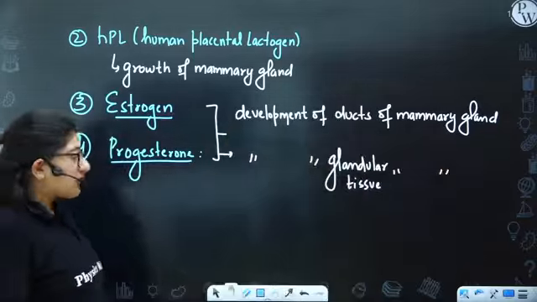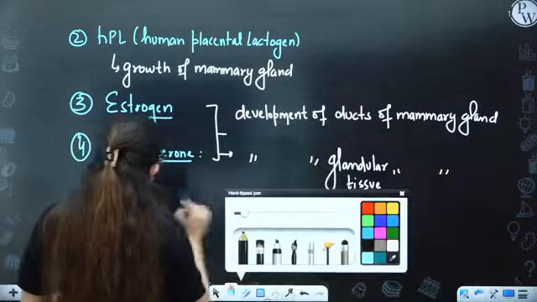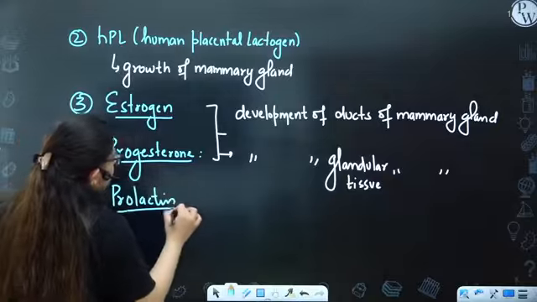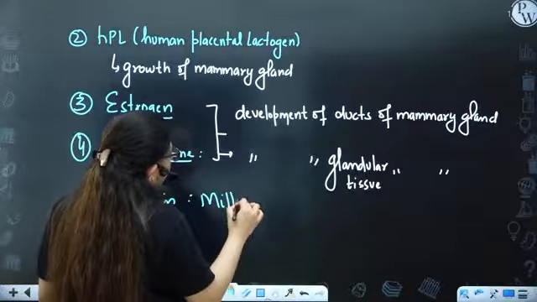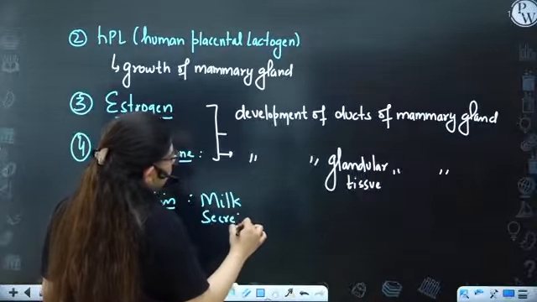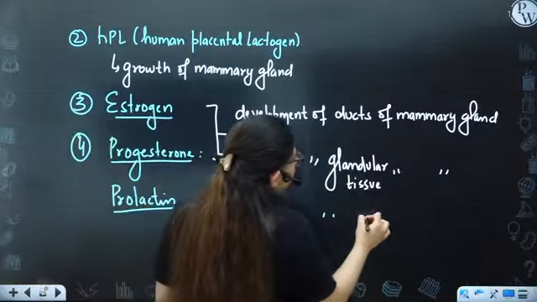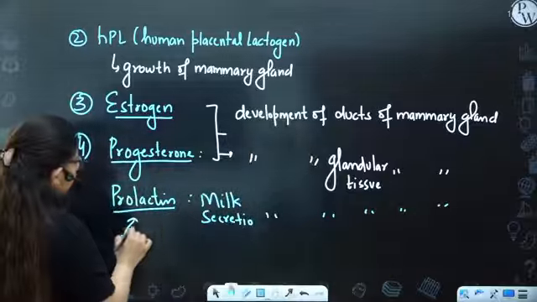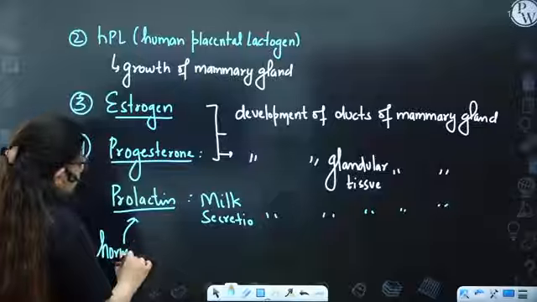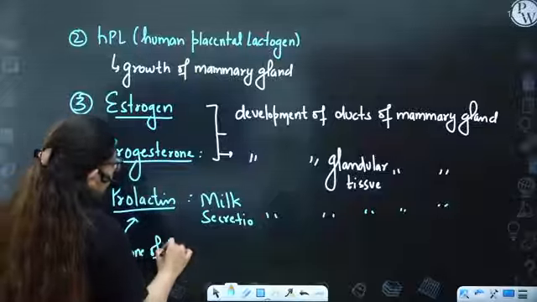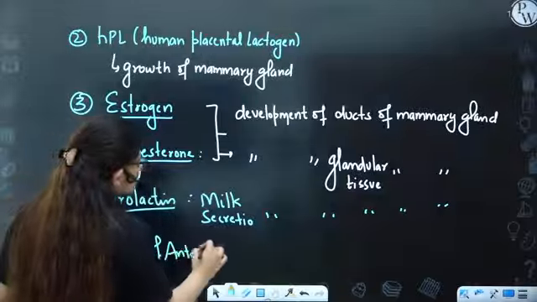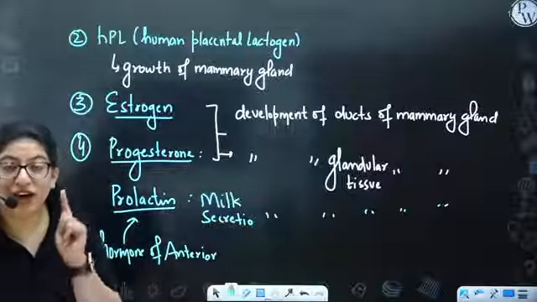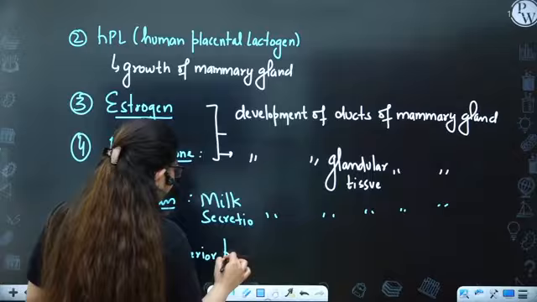Apart from this, there is another hormone, that is prolactin. Prolactin also helps in milk secretion and the development of glandular tissues of the mammary gland. But prolactin is a hormone secreted by the anterior pituitary. So do not get confused. This is not a hormone of your placenta, rather it's a hormone of your anterior pituitary.